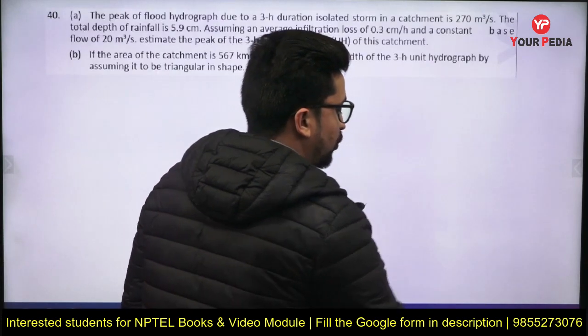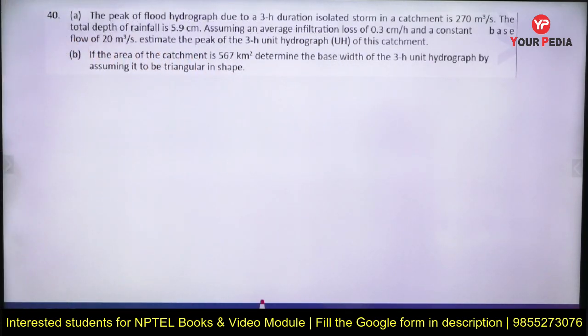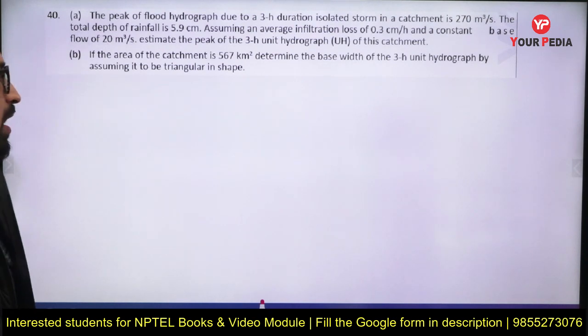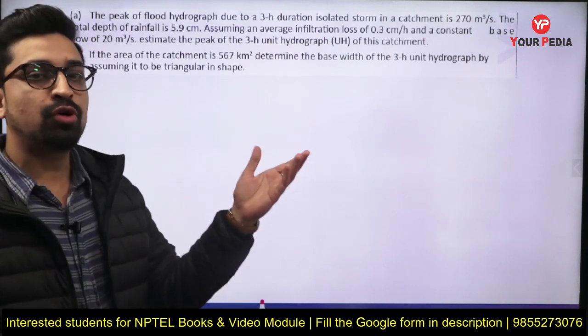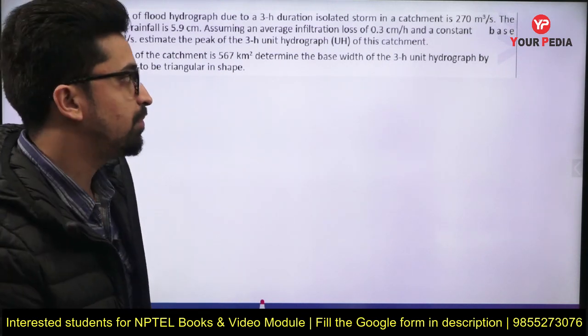So here in this question, which is question number 40, they have given you the peak of a flood hydrograph due to a 3 hour duration storm, and the peak is given as 270 meter cube per second.